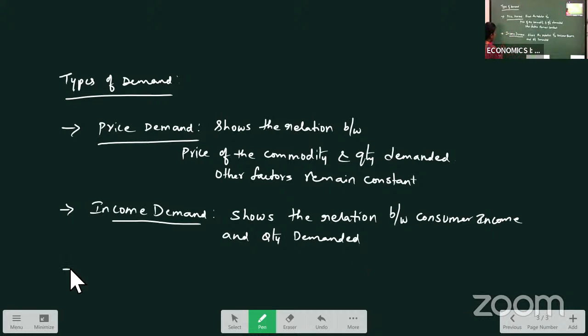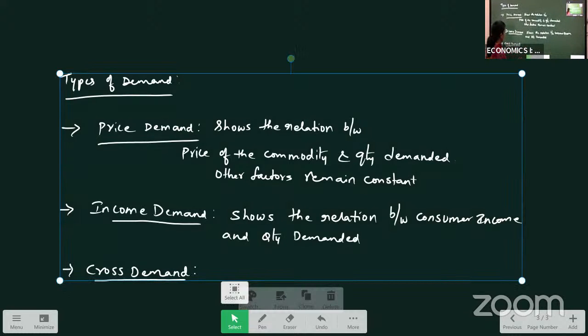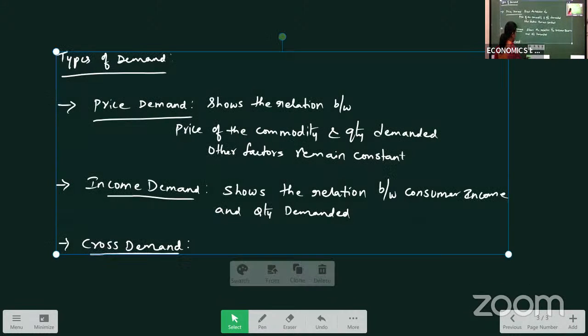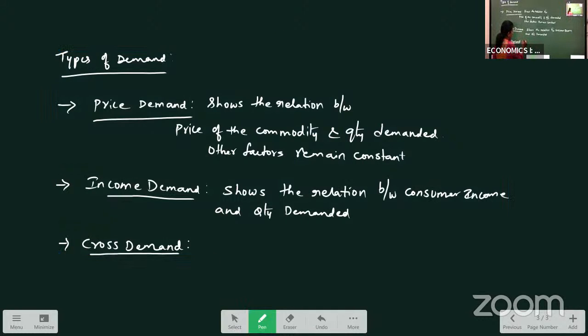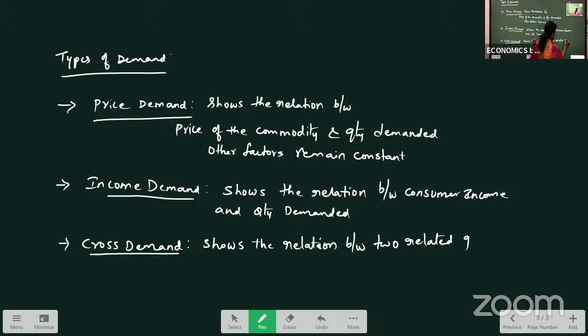Okay, then the third type of demand we have is cross demand. Cross demand means what here? The price of related goods. Here, this cross demand shows the relation between two related goods.